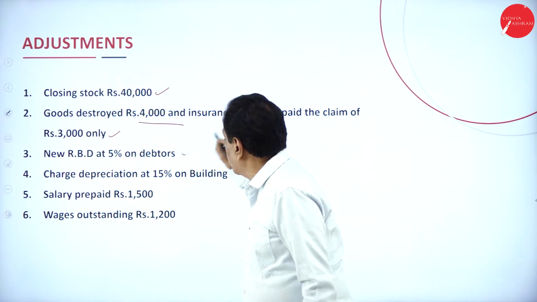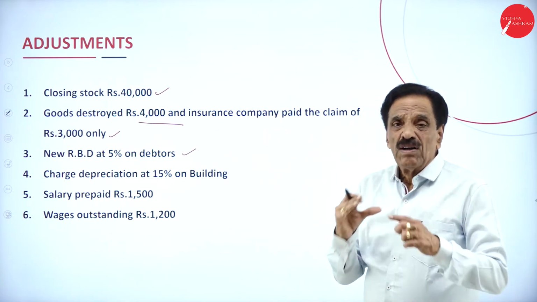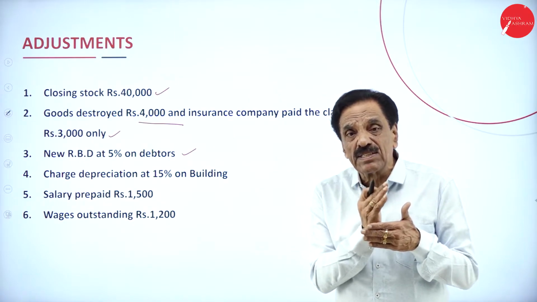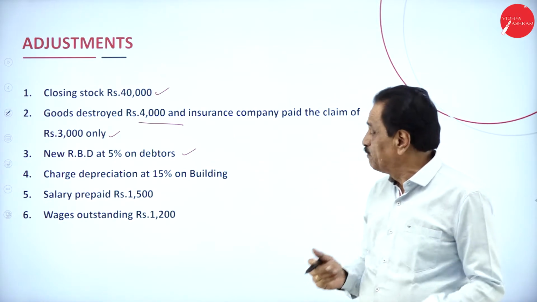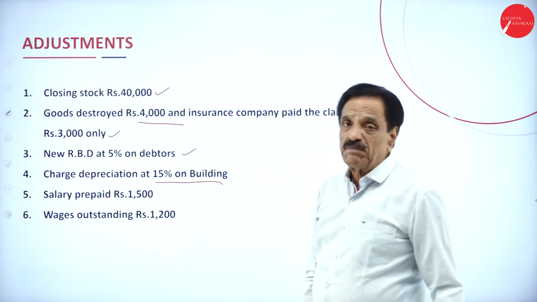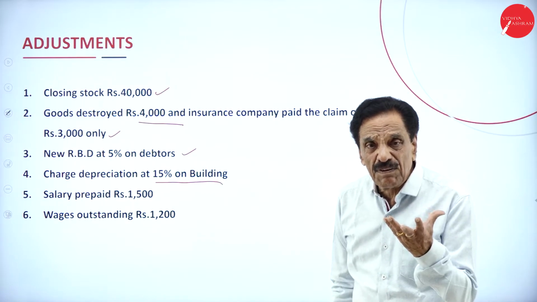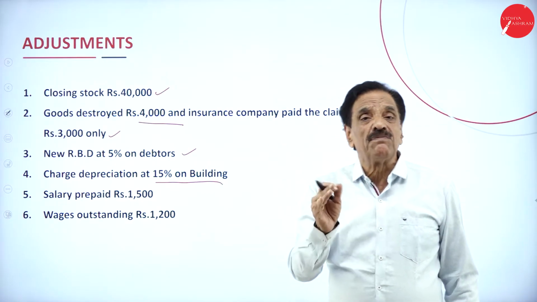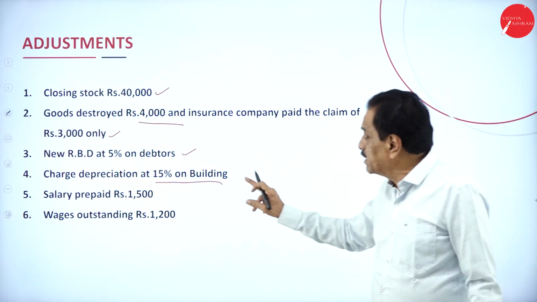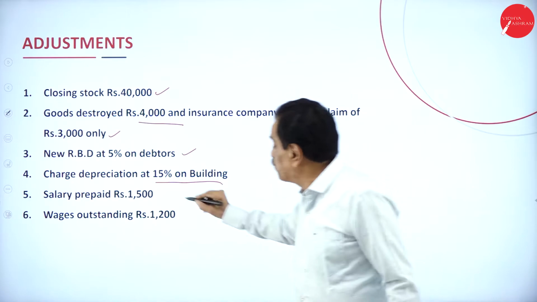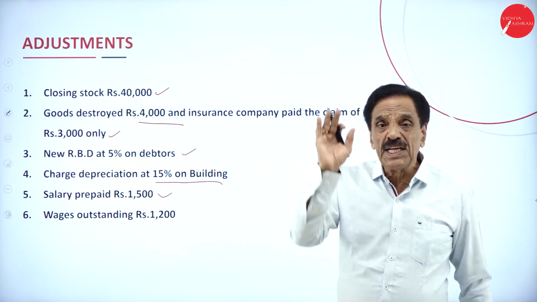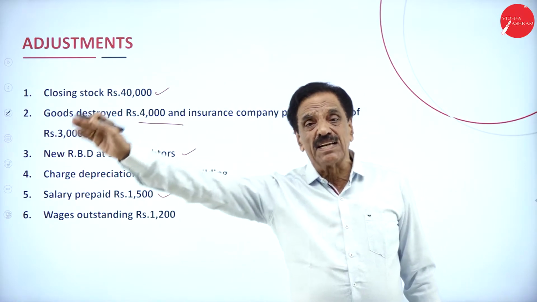New RBD at 5% on debtor. So of what we have to receive from the customer, how much is doubtful? 5% is doubtful. May come, may not come. Then this will come in the profit and loss account. Depreciation on building. On the building, you have to charge how much percentage? 15%. That will come in the profit and loss account debit side. Then while doing the balance sheet, this amount should be deducted from the building. Salary prepaid. What do you mean by prepaid? Paid more. That should be deducted from the salary, then shown on the assets side of the balance sheet.